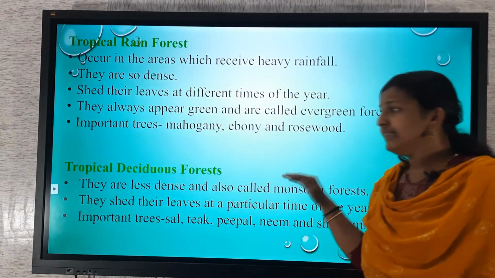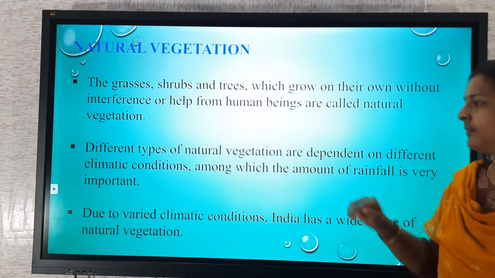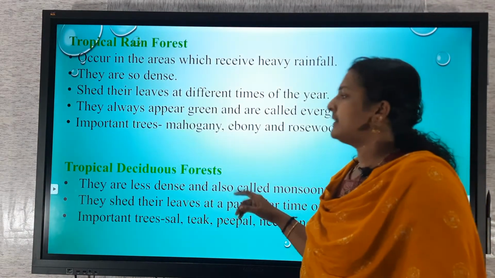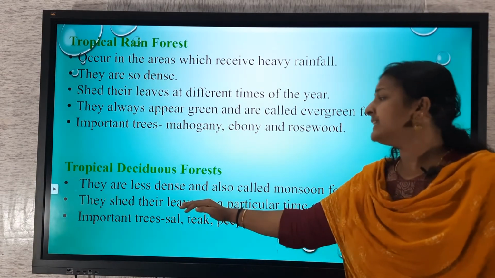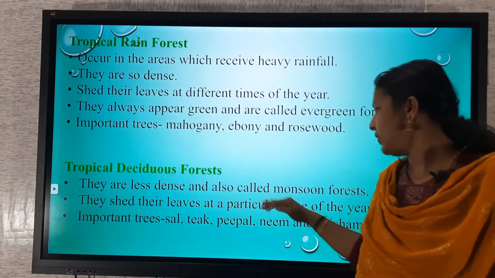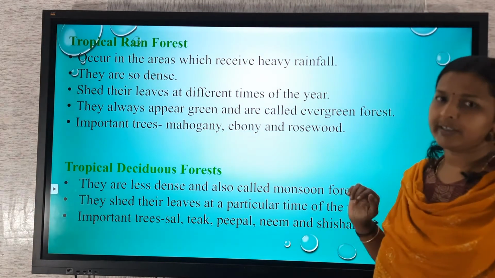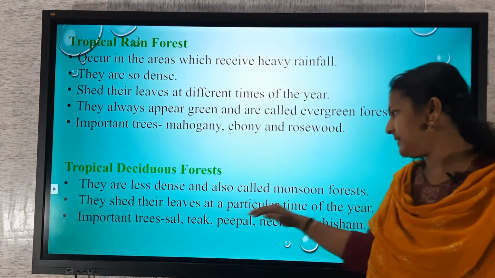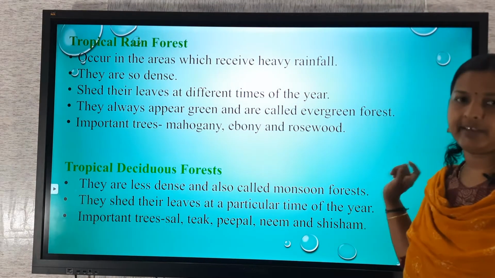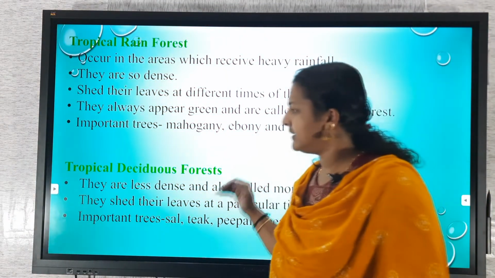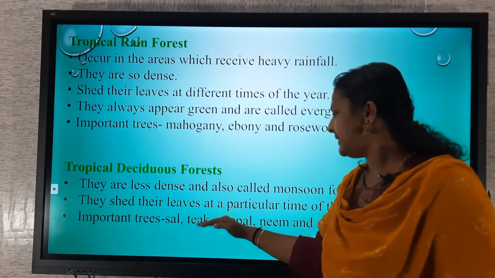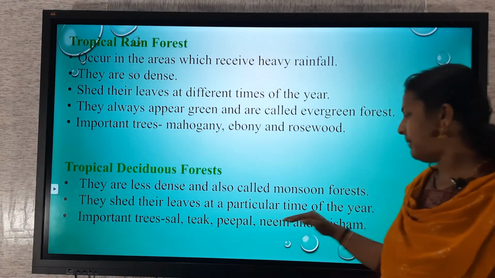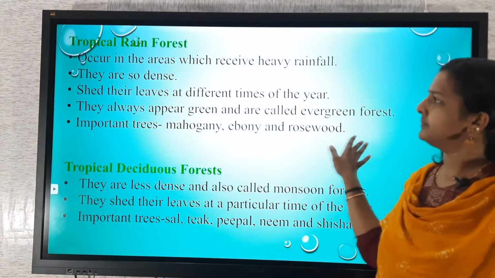Then tropical deciduous forest. That is the second category of forest, tropical deciduous forest. They are less dense and also called monsoon forests. They shed their leaves at a particular time of the year. The important trees under tropical deciduous forest are sal, teak, peepal, neem and shisham.